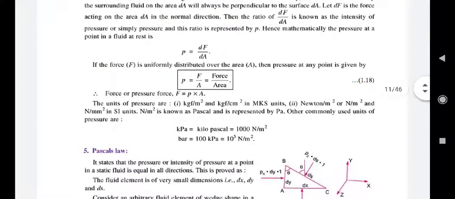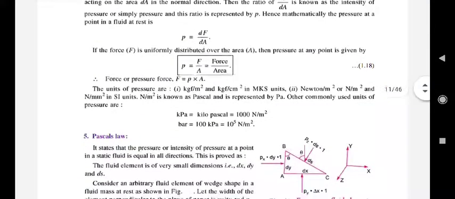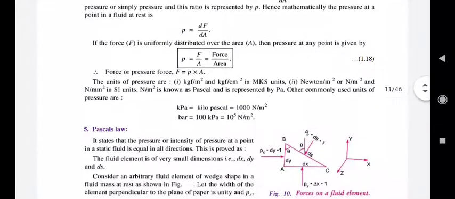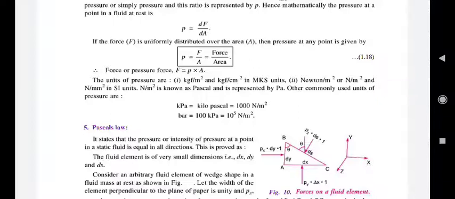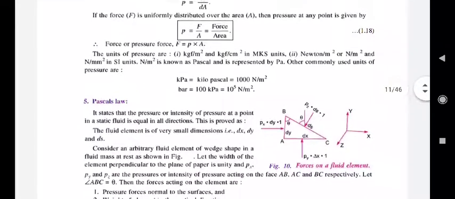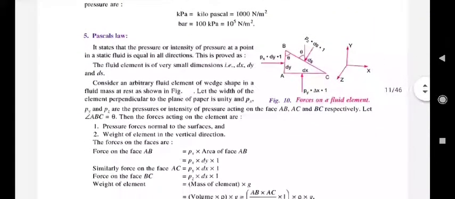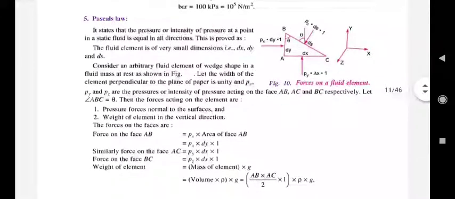So integrating this one, we will get pressure is equal to force by area, or force is equal to pressure into area. The units of pressure are kg force per meter square in MKS unit, Newton per meter square in SI unit, and also known as Pascal. Pascal is Newton per meter square. Generally 1 kilopascal is 1000 Newton per meter square, and 1 bar is 100 kilopascal, that is 10 to the power of 5 Newton per meter square. This is the definition of pressure.